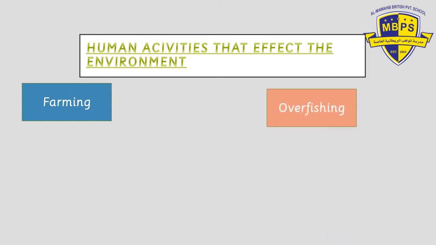The second is overfishing. We take fish from the sea, and when we fish more than our requirements, it is called overfishing. When we do overfishing, we tend to eat the food required for other animals also. So it's actually not giving them food, and then these animals don't have food, and they eventually start becoming less, they become extinct.